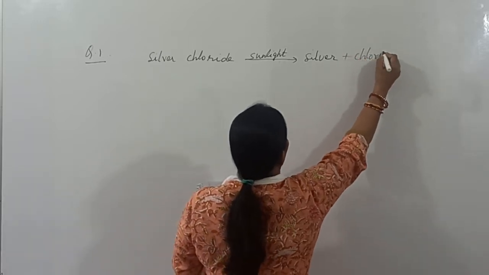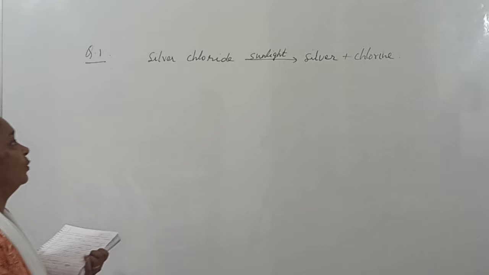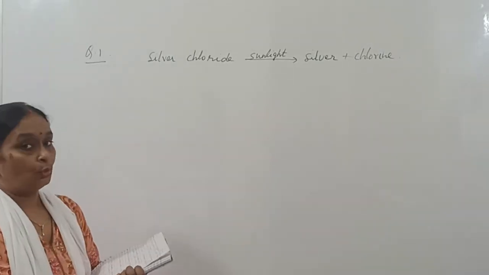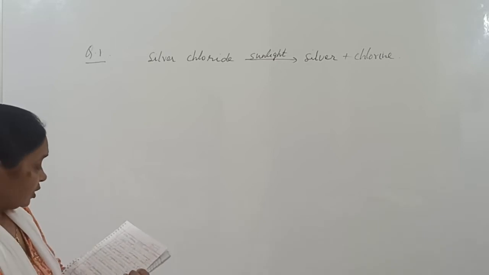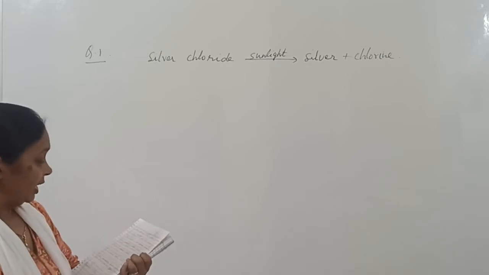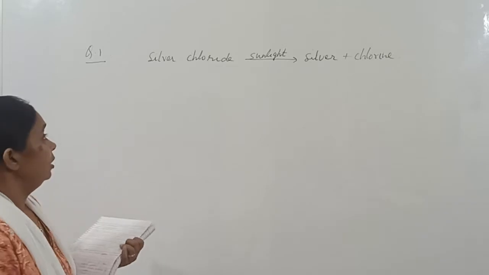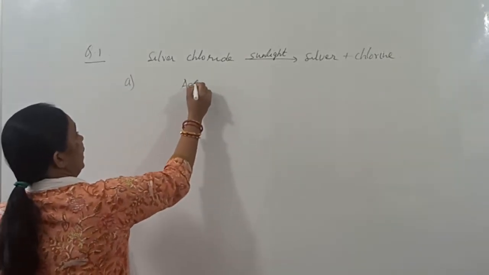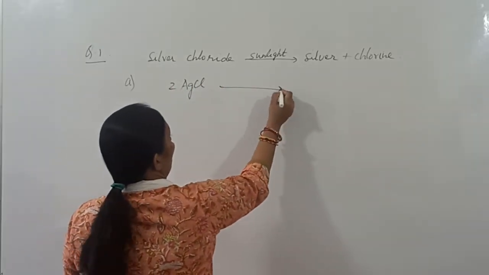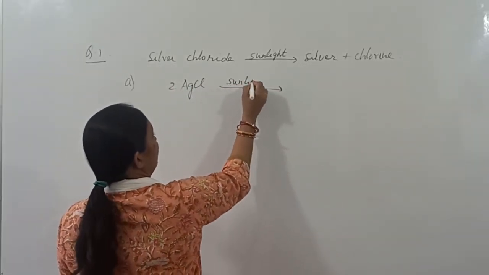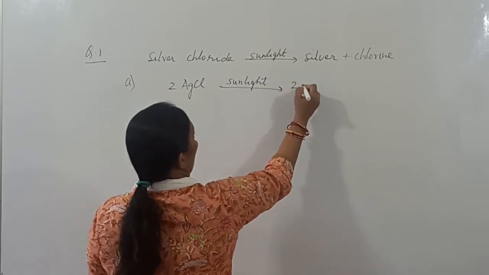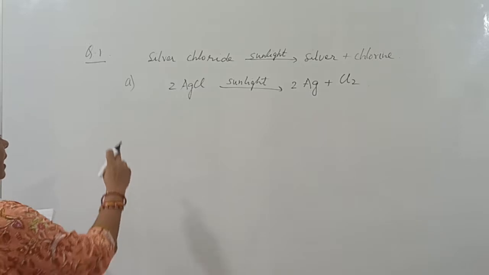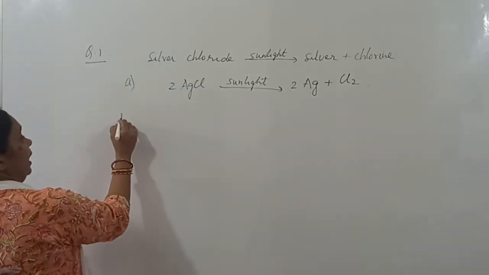This is the word equation given in your paper, and the question asked is to write the balanced equation for this. So the balanced equation: silver chloride is AgCl, 2AgCl when exposed to sunlight will give 2Ag plus Cl2. This is the answer for the first part of question 1.